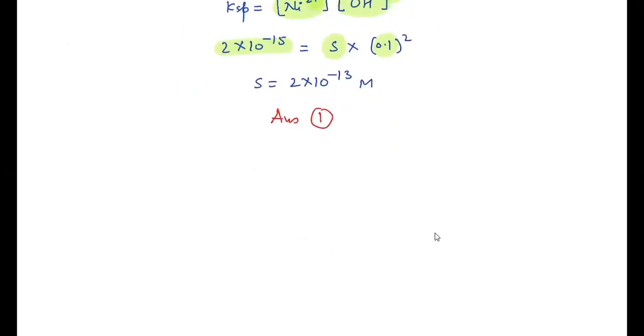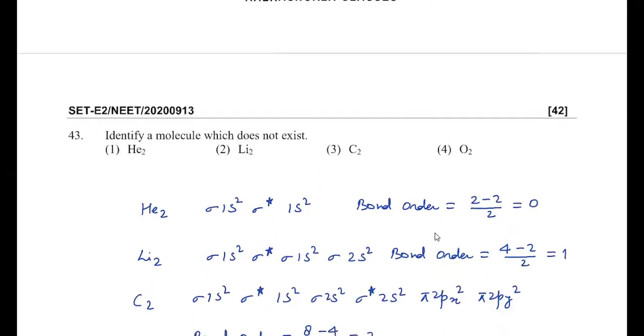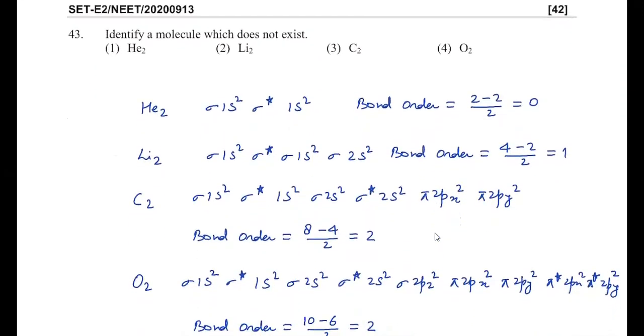Then to the next question, it's given, identify the molecule which does not exist. We know that if the bond order for a molecule is 0, then it does not exist. So just check the bond order for all. I have written the configuration for you. He2 plus is sigma 1s2, sigma anti-bonding 1s2. So bond order is 0 here. So this is the answer.